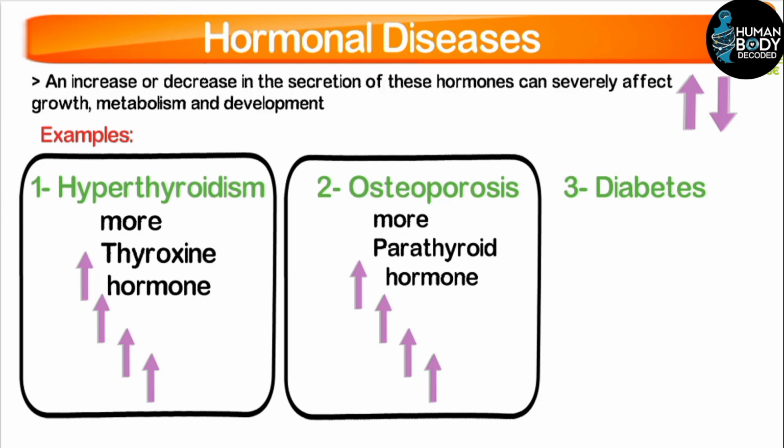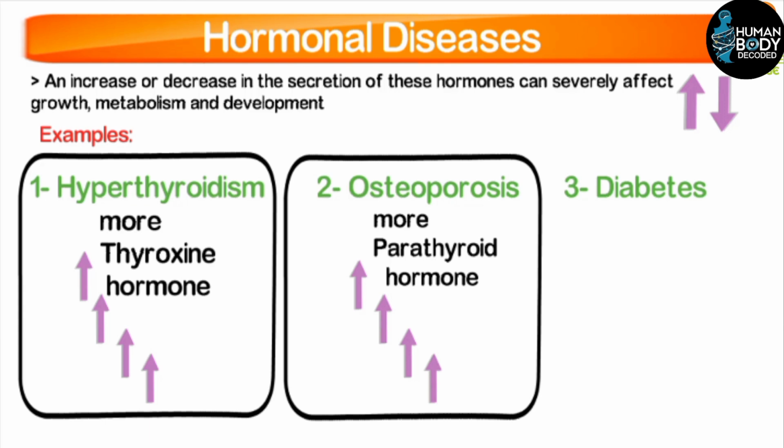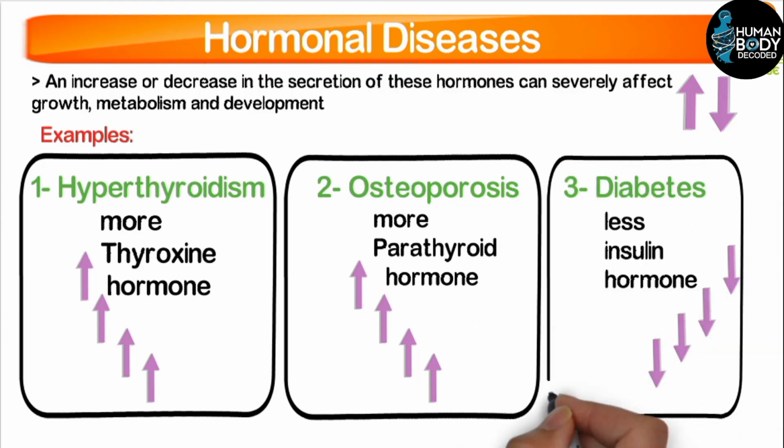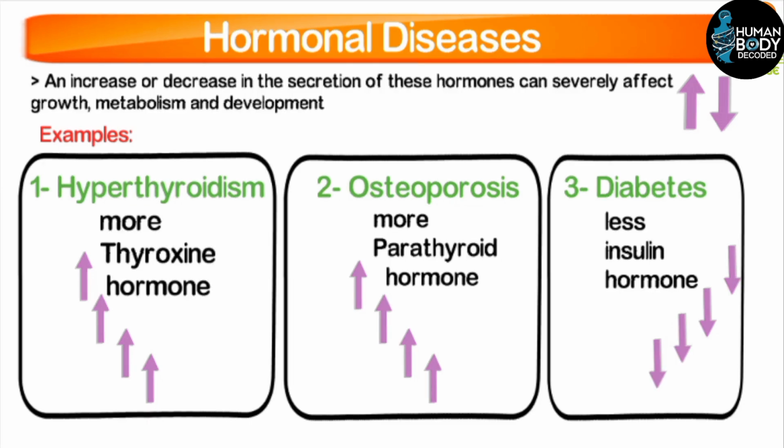If we talk about diabetes, commonly known as sugar, it occurs when sugar levels rise in our body. Sugar increases because it is not metabolized properly due to the low release of insulin hormone. These are some hormonal diseases. Besides these, there are many other diseases in our body.